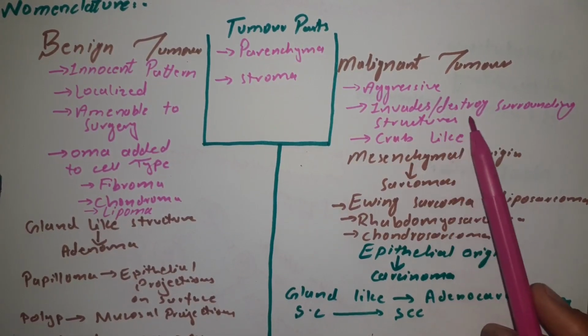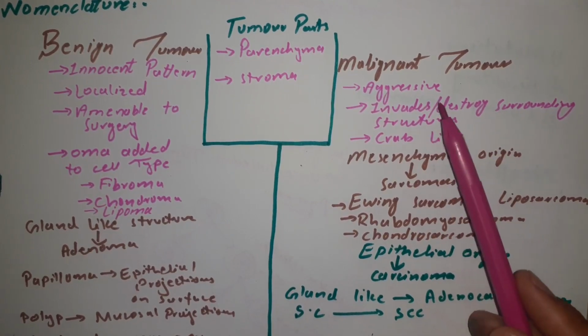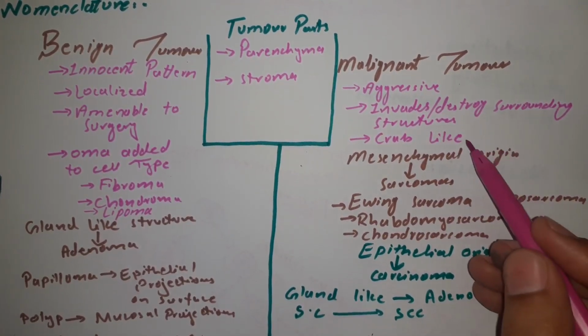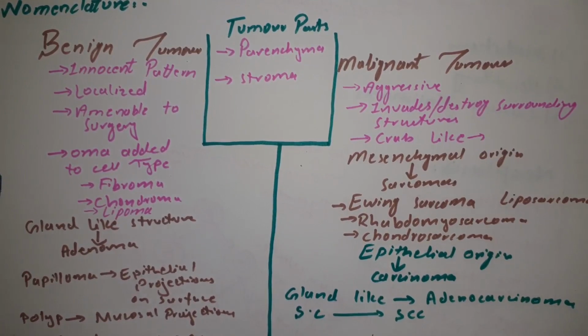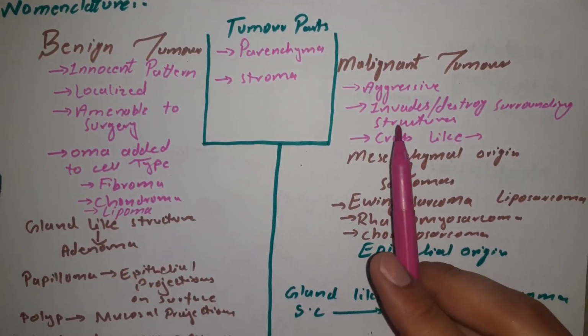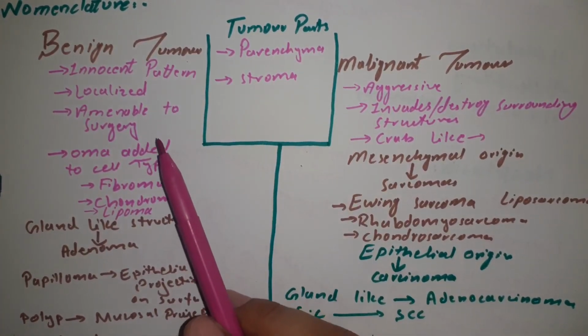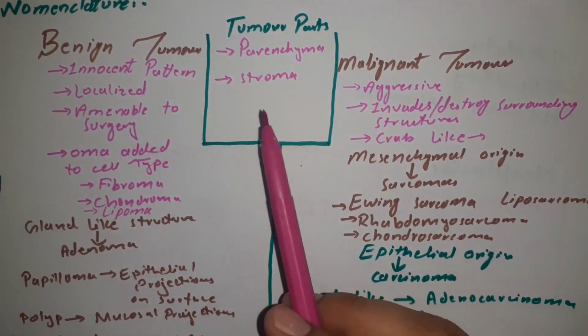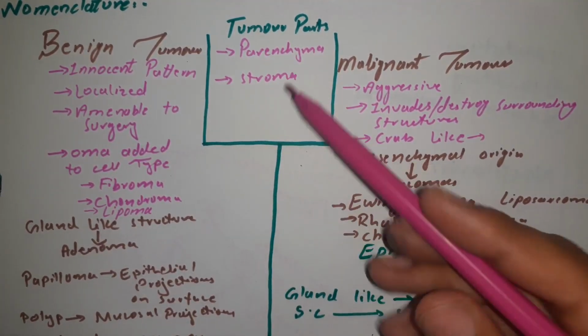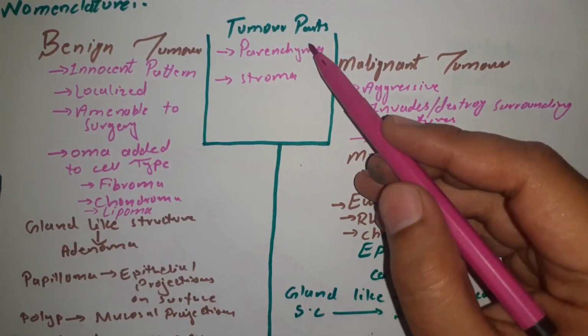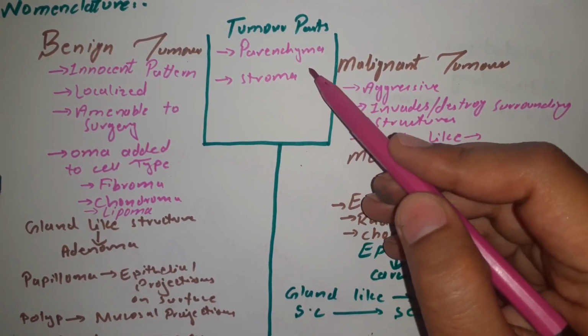They invade and destroy the surrounding structures, and they show a crab-like pattern. It means that they stick to the surrounding structures and invade them and destroy them. So malignant tumors are aggressive ones, while benign tumors are the innocent ones. And moreover, we should know here the parts of the tumor. Tumors basically have two parts. One is the parenchyma of the tumor and the other one is the stroma of the tumor.